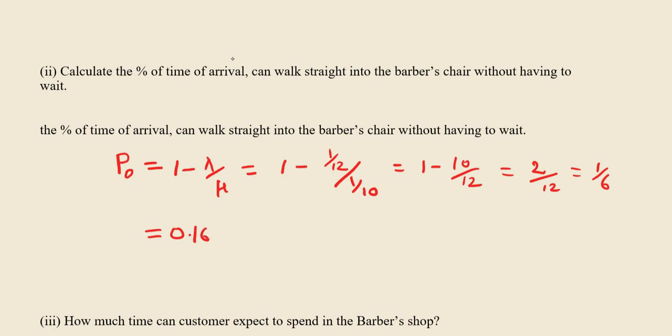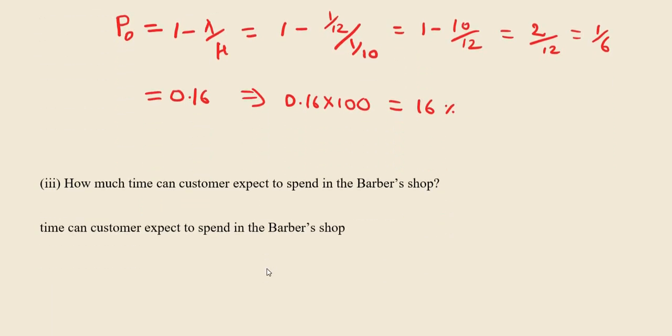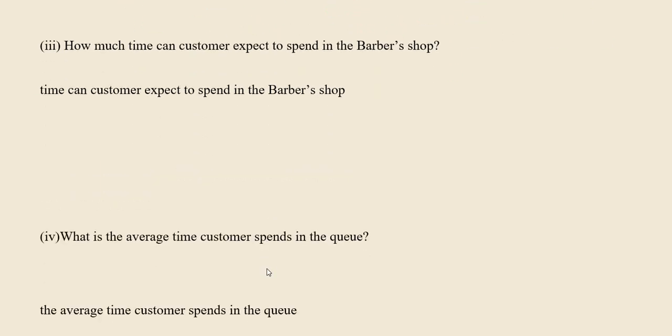But they are not asking for the probability of zero customers in the system. Instead, they are asking for the percentage. If you need the percentage, you have to multiply this by 100. Then you get 16%. You have a 16% chance that the person doesn't wait and comes to sit in the barber chair directly to get the service.